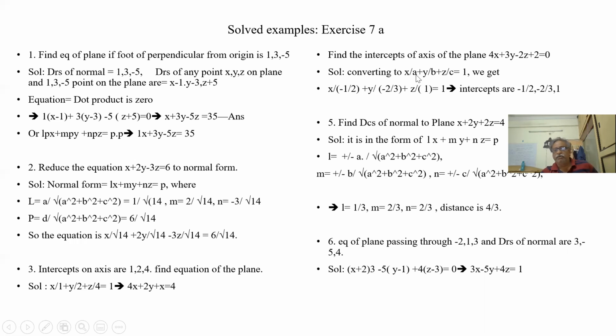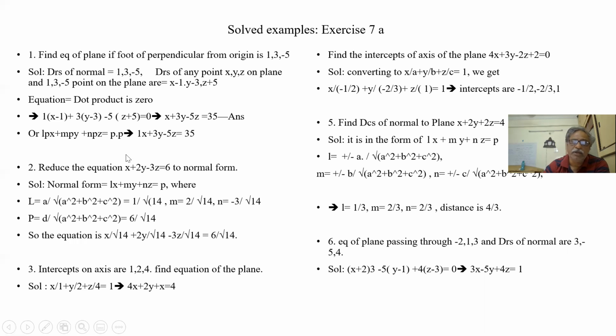So what I want is in this format. So what are the intercepts on the axis? X intercept is minus 1 by 2, y intercept is minus 2 by 3, and z intercept is 1. Now find the DCs of normal to the plane. It's simple. These are the DRs. So 1 by square root of 1 plus 4 plus 4. Root 9 is 3. So 1 by 3, 2 by 3, and 2 by 3. These are the DCs of normal. What is the distance from the origin? 4 by 3.